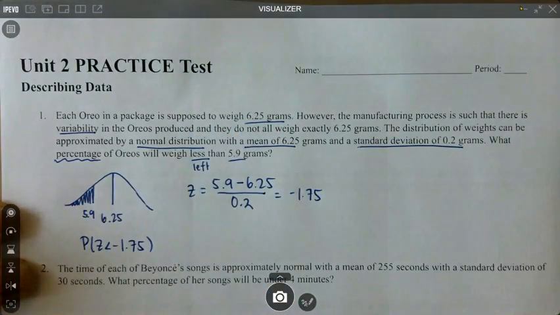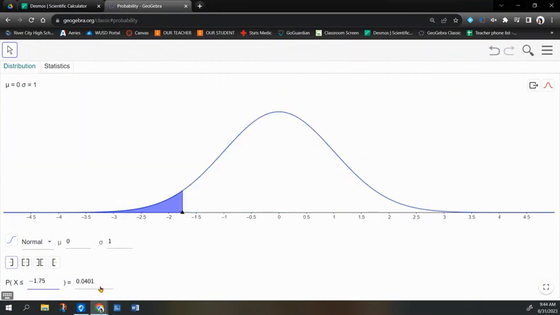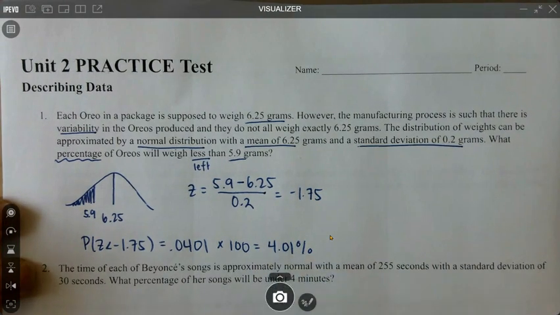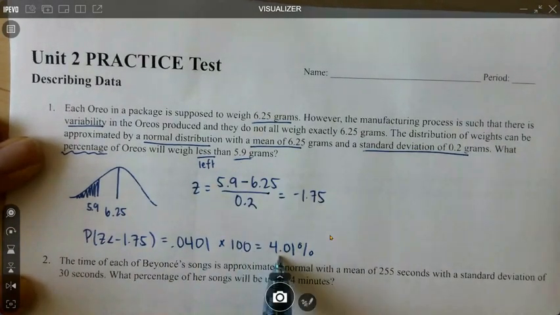So now we're going to go to GeoGebra, and we're looking for less than. So we pick this one, and our z-score is negative 1.75. So that's going to be 0.0401. However, since it asked for a percentage, we're going to multiply that by 100 to get the percent. That's going to be 4.01%. So for the sake of time in this video, I'm not going to write every answer in context, but our answer would be the percentage of Oreos that weigh less than 5.9 grams is 4.01%.